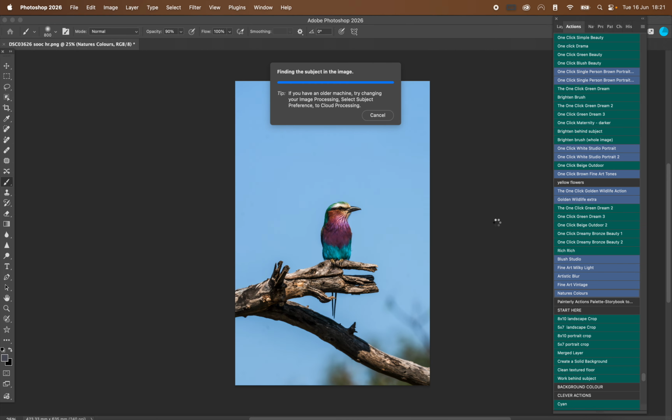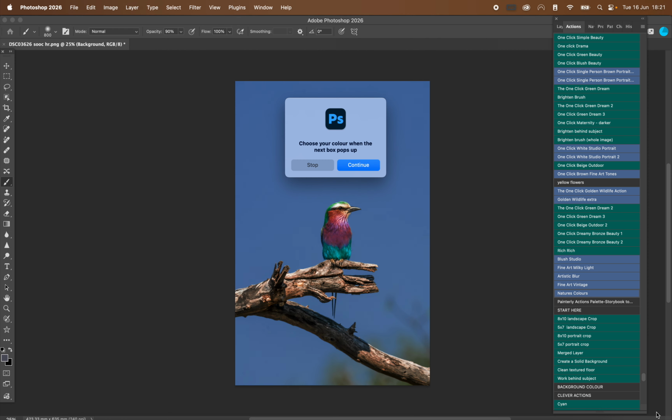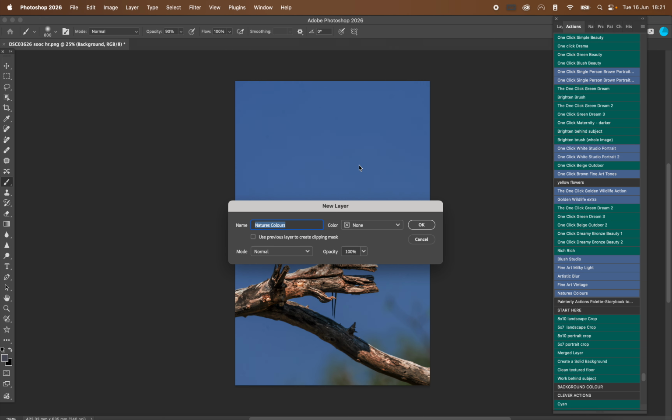Then your box is going to pop up for you to select a mask, just to make sure you've got the right selection, so you can fix that with these tools down at the side. This is fine, so I'm going to hit OK. A box will then pop up to tell you what to do. So choose your next colour when the next box pops up.